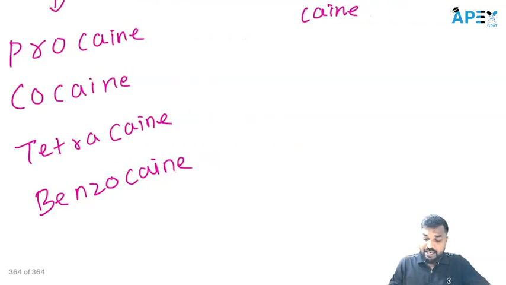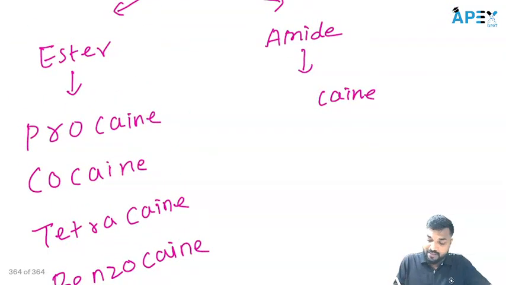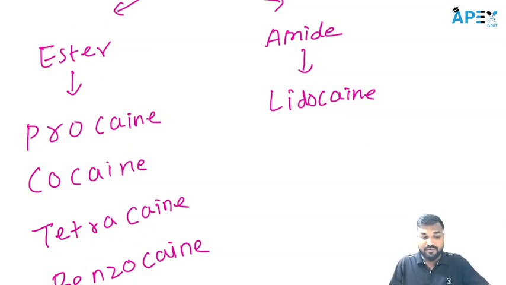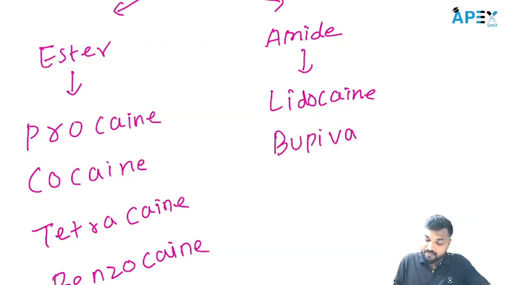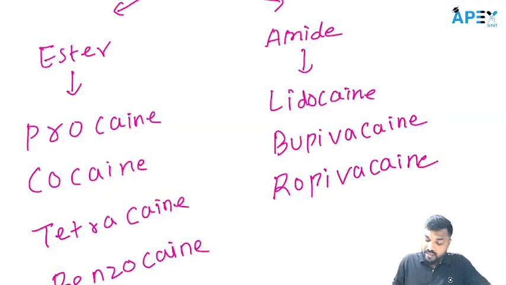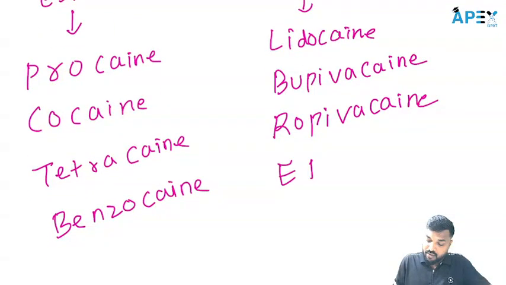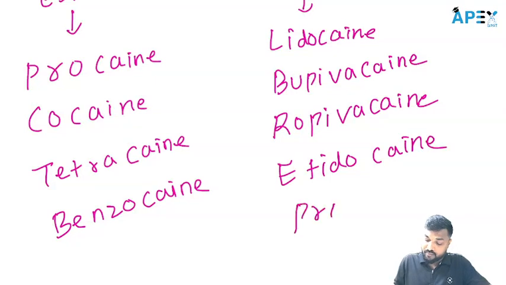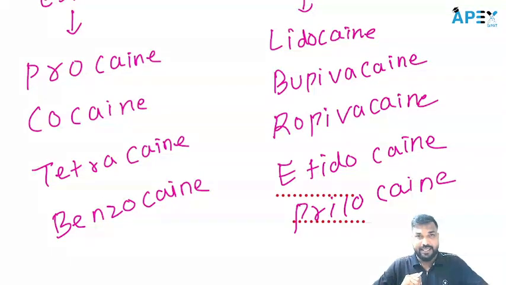On the other hand, amide local anesthetics we have lidocaine. We also call it xylocaine. It contains the xylene moiety. Bupivacaine, ropivacaine, etidocaine, and prilocaine. So these all are the amide local anesthetics.